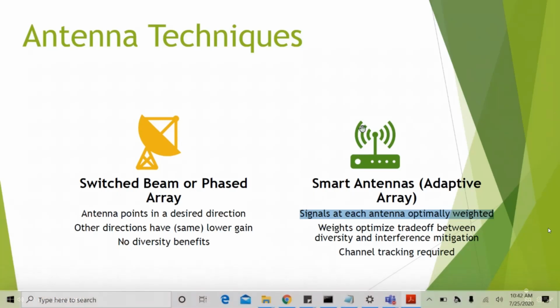And all the MIMO techniques we discuss correspond to these smart antennas only, which are there in our Wi-Fi routers, in our base station antennas, and in our mobiles. All are smart antennas. They are not switched beam or phased antenna arrays. Actually, our Sun Direct or Dish TV antennas are switched beam or phased arrays. All our antennas in routers and mobiles are smart antennas.